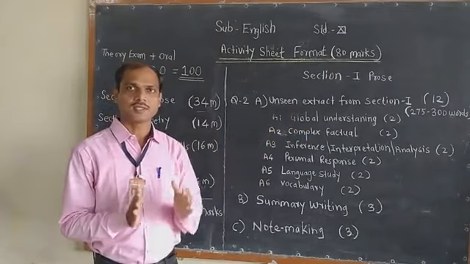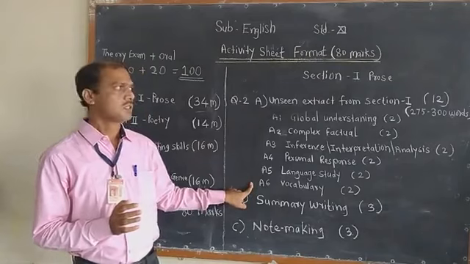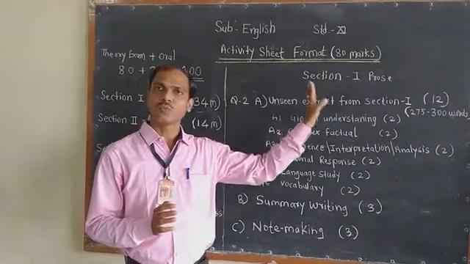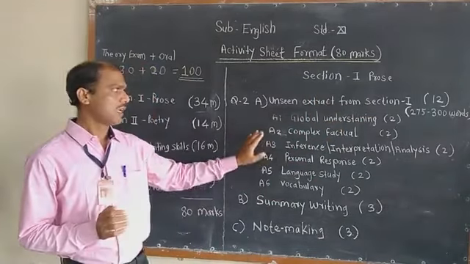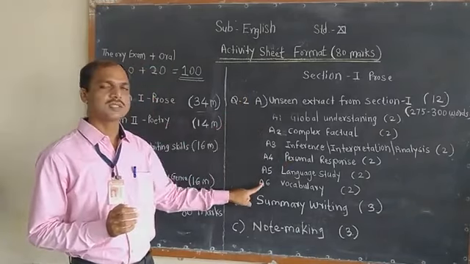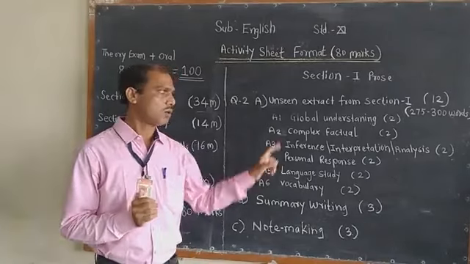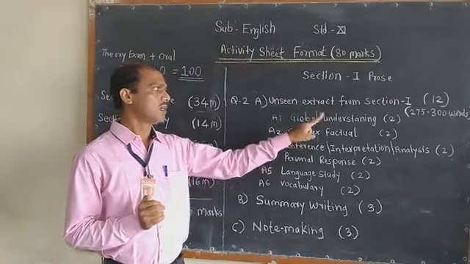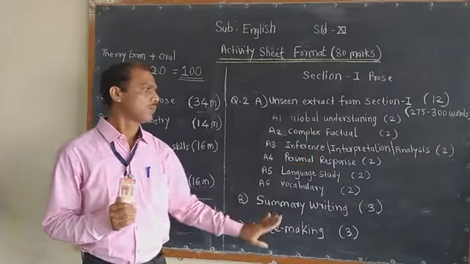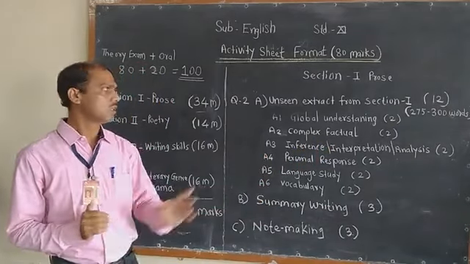On that unseen extract you have to respond to activities A1 to A6. The extract is about 275 to 300 words and it is also for 12 marks. Now students, as I discussed in question 1A, you will find the same types of activity here. That is why I am not going to explain them again: global understanding, complex factual, inference, interpretation, analysis, personal response, language study, and vocabulary.